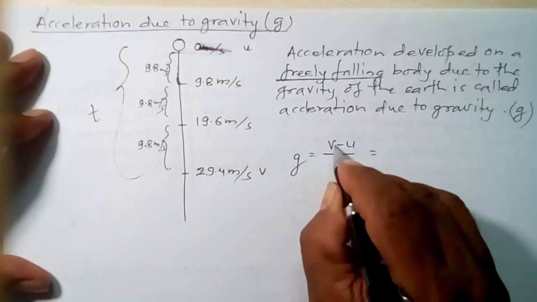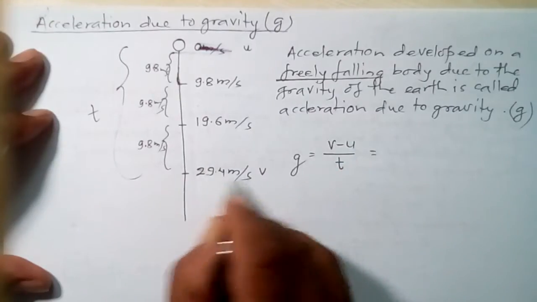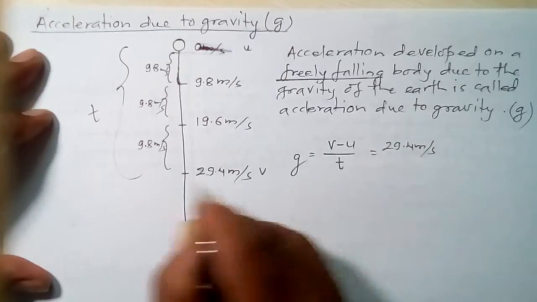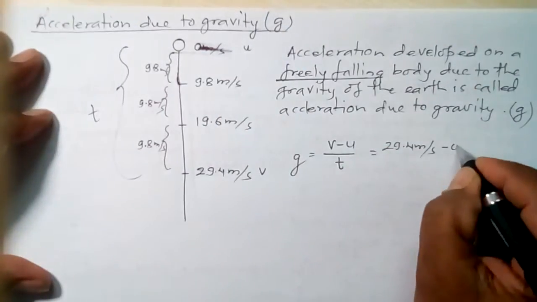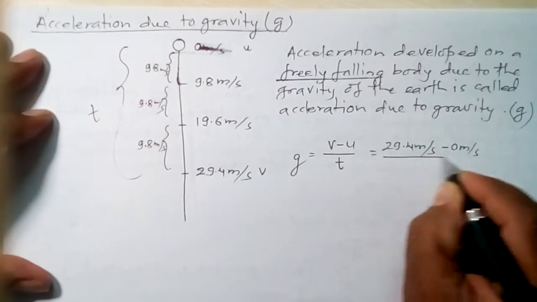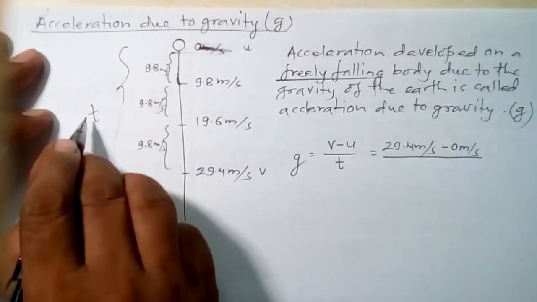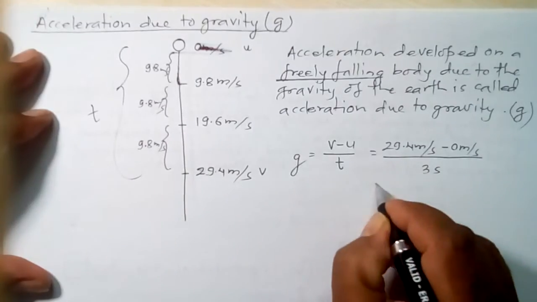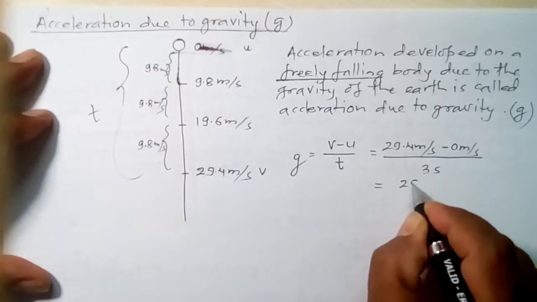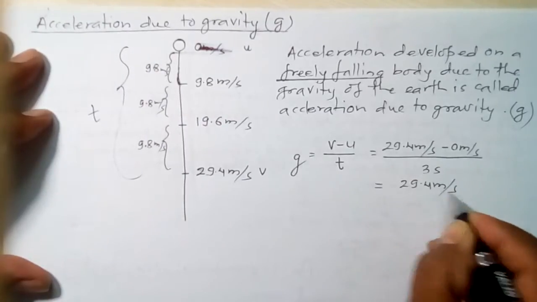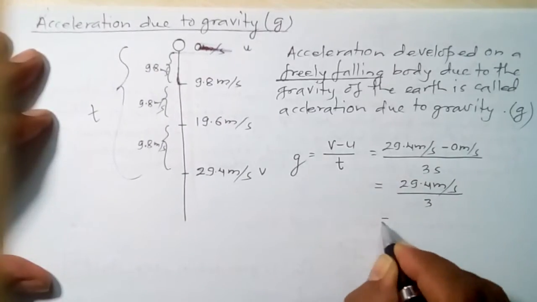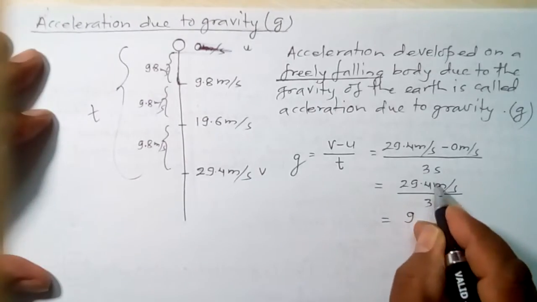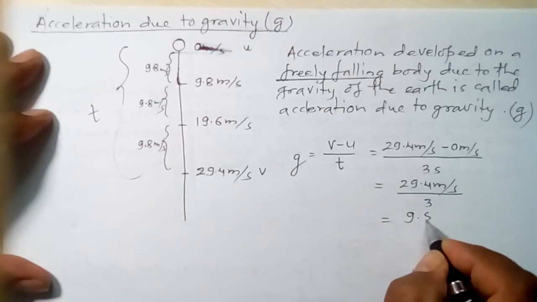Now we can calculate this. In this case, let's say the final velocity v is 29.4 meter per second, the initial velocity is 0 meter per second, and the time taken to gain this velocity, t, is 3 seconds. So v minus u becomes 29.4 meter per second, divided by 3. 3 nines are 27, 24 left, 3 eights are 24.